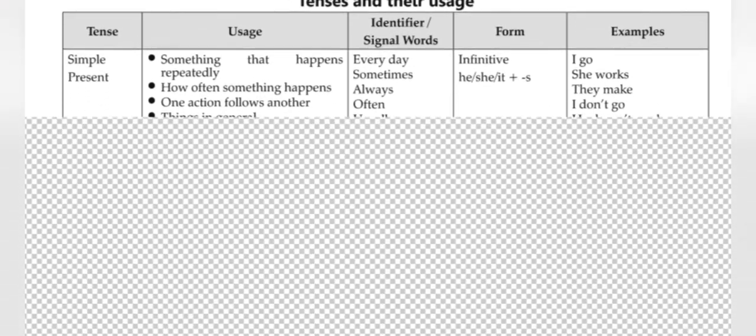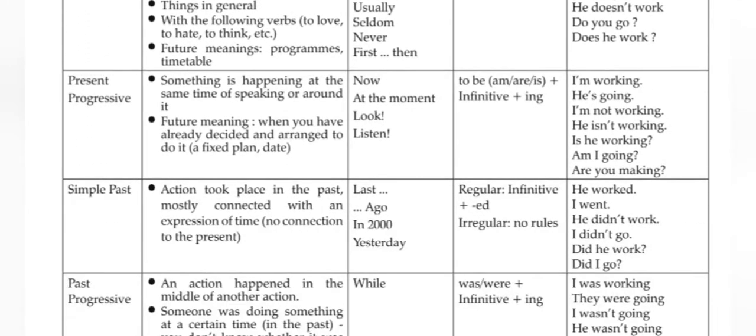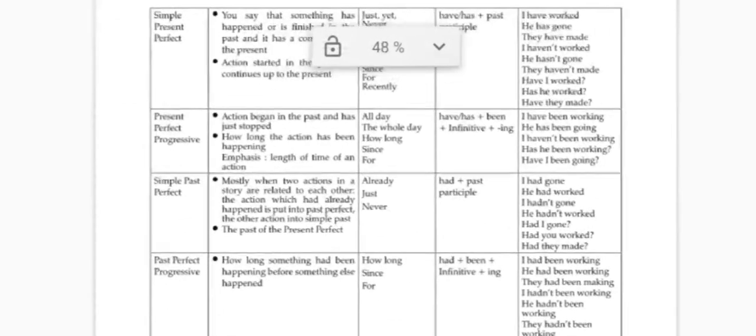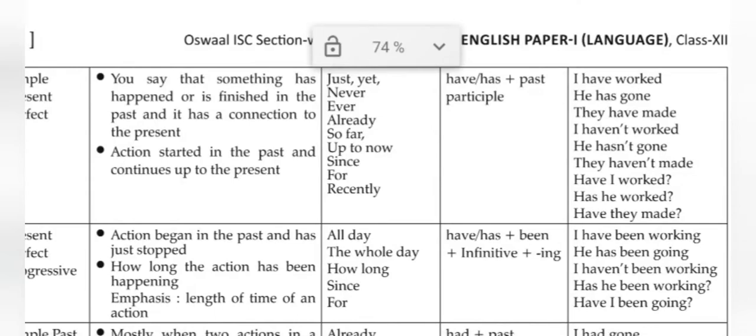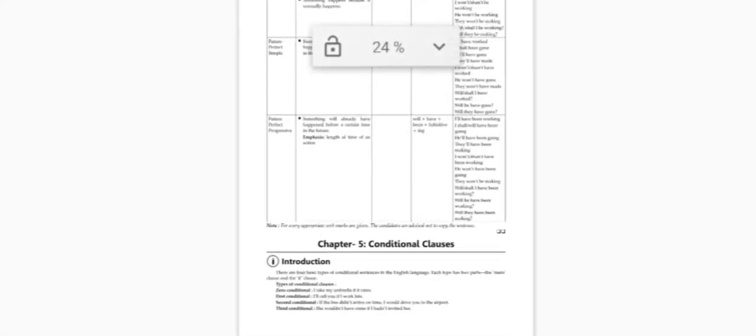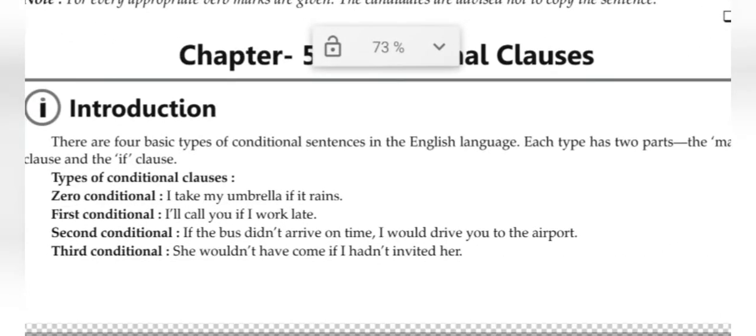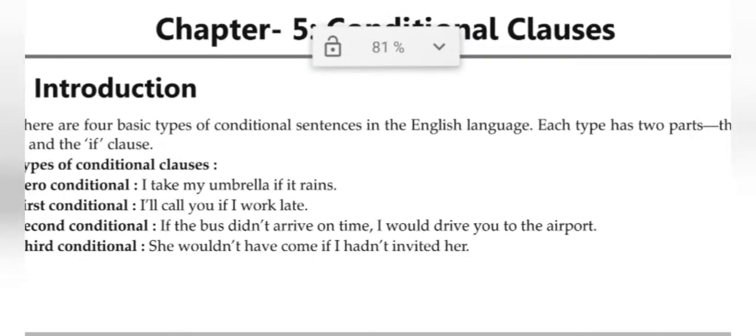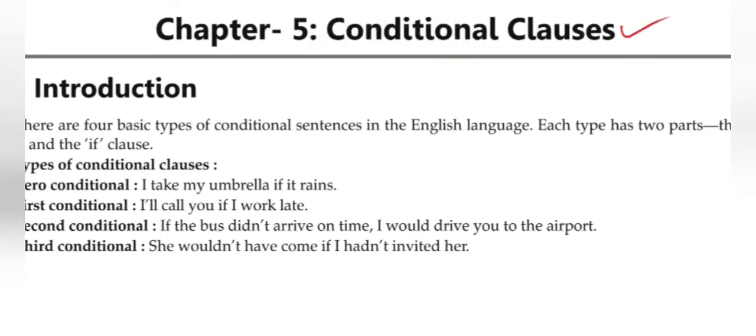Next, what will you do? That is conditional clauses. And for this one, we'll go through this chapter, phrases and clauses.